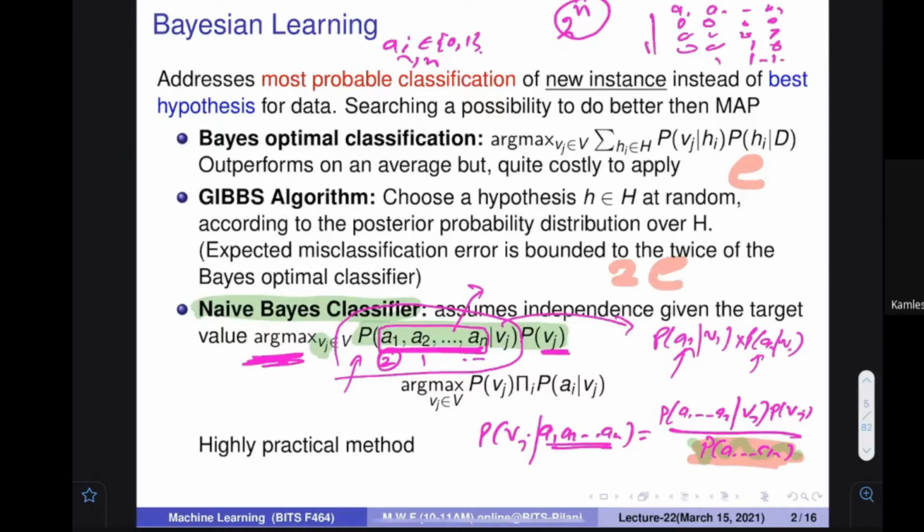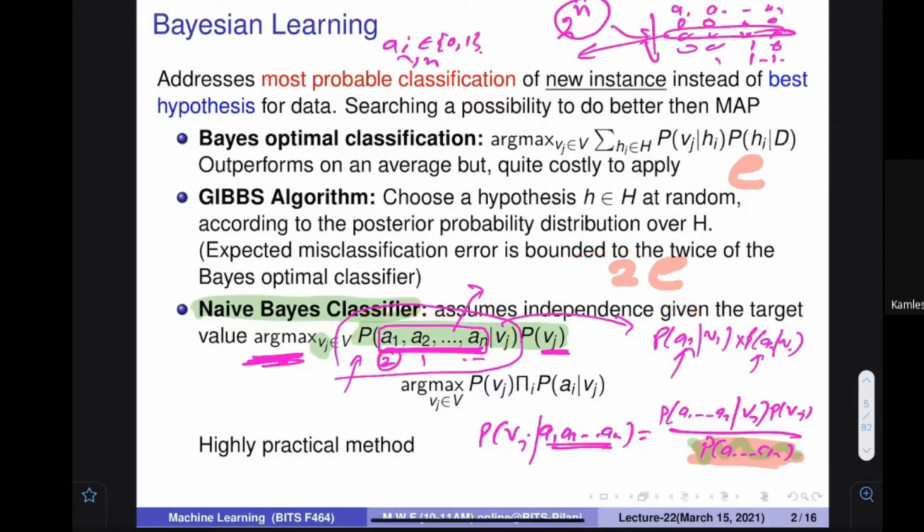So you can see that all these values are possible that you can assign. And for each of these cases, you have to tell me what the probability is. Finding out this particular probability is going to be very difficult. But if I put the assumption that the naive Bayes classifier makes, that when you specify the target variable, these things are independent, then this value I can represent by just a multiplication of individual terms.